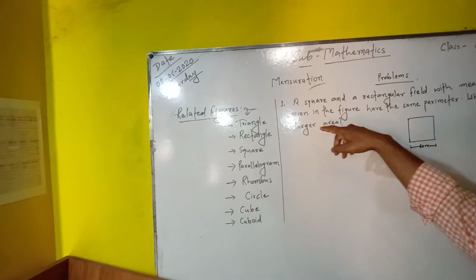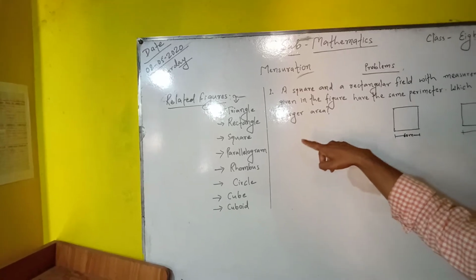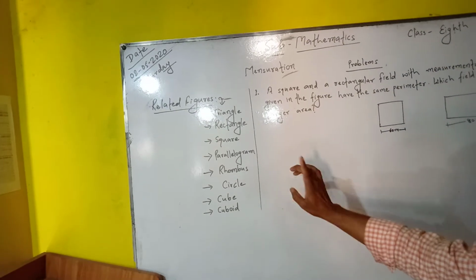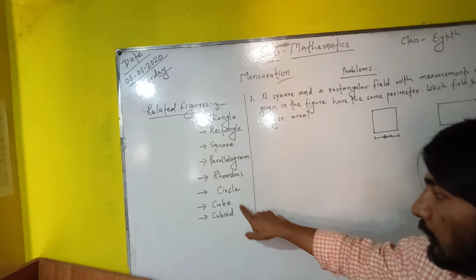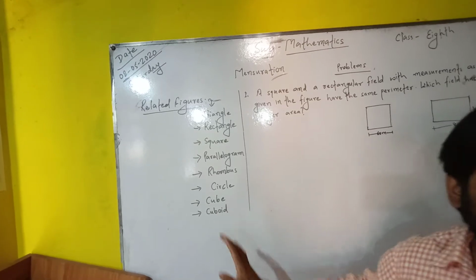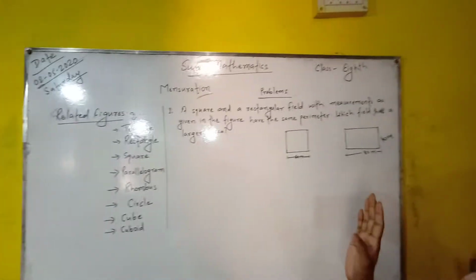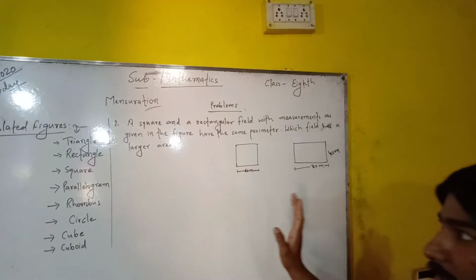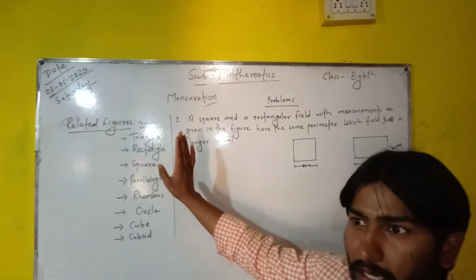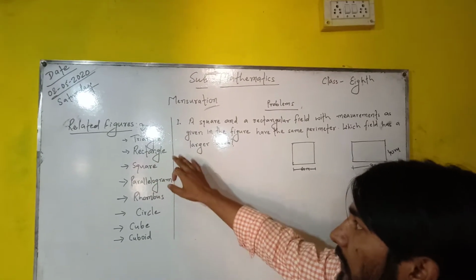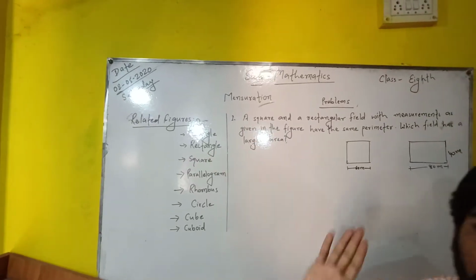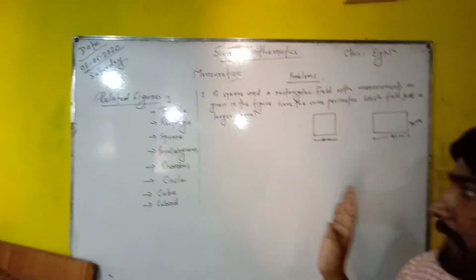The first one is triangle, rectangle, square, parallelogram, rhombus, circle, cube and cuboid. There are so many geometrical figures that are related to mensuration. I am defining all these figures. First of all, a triangle. A triangle is a closed figure having three sides.